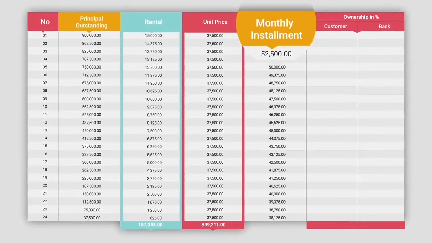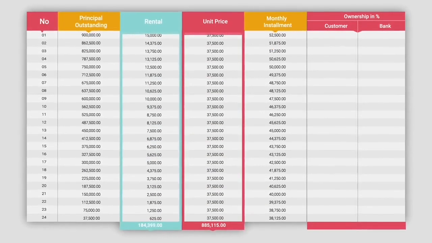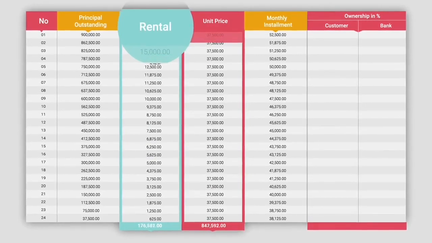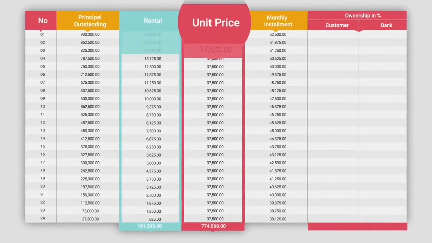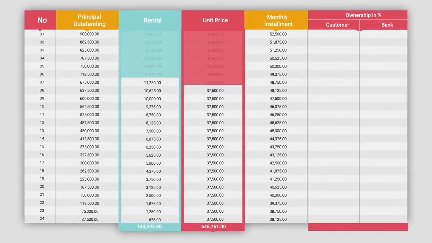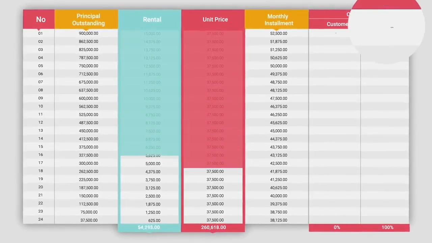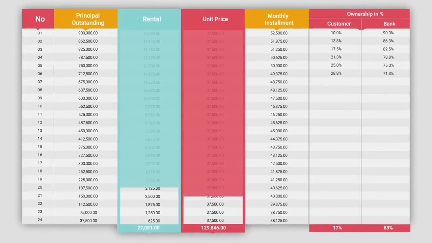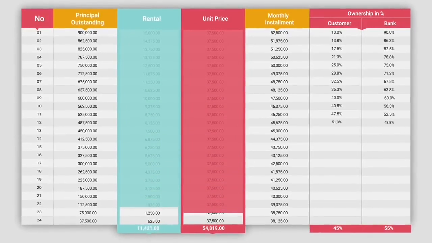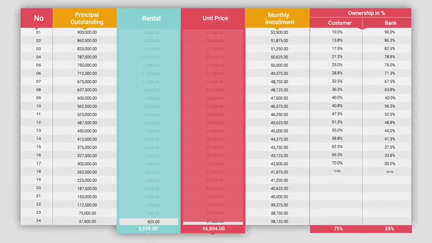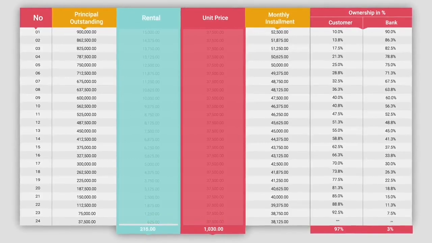Shihan's monthly installment will comprise two components, the rent and the amount paid to purchase the house from the bank. Each month, when he pays the installment, the bank's ownership reduces, and therefore the rent payable reduces with the purchase of the last portion. Shihan becomes the ultimate owner of his dream house.